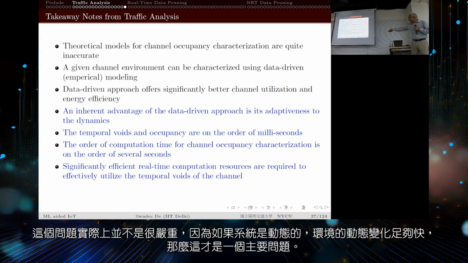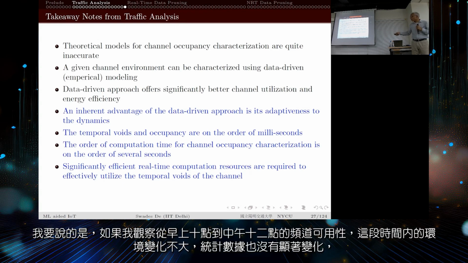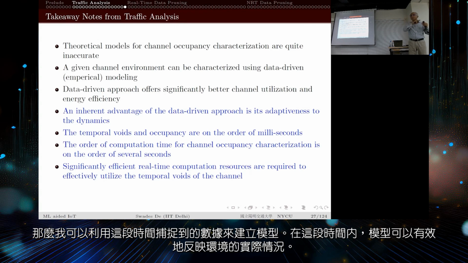Particularly, this question is actually not so bad in the sense that it is a major problem only if the system is dynamic and the dynamics of the environment are fast enough. See, what I am talking about is that if I observe, let's say, from morning 10 to 12, the channel availability environment does not change significantly. Statistics do not change significantly.